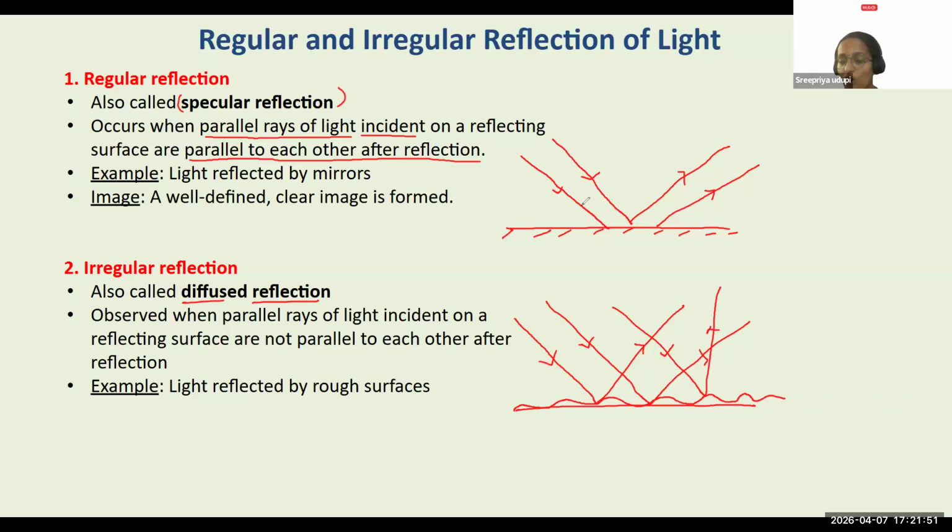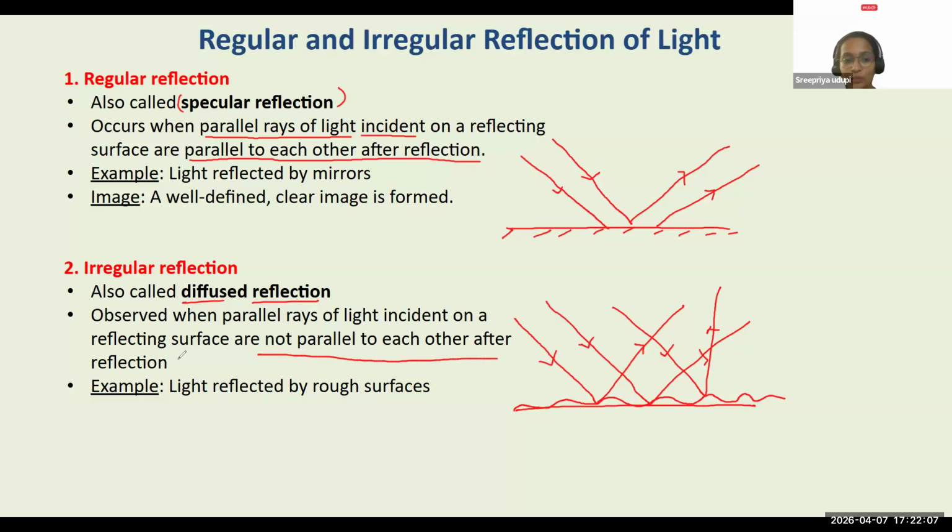If you see here, all light rays are hitting the surface. After reflection, all of them are in the same direction and they are parallel to each other. But in the case of irregular reflection, they are not going to be parallel anymore. They are going to be in just all possible directions.